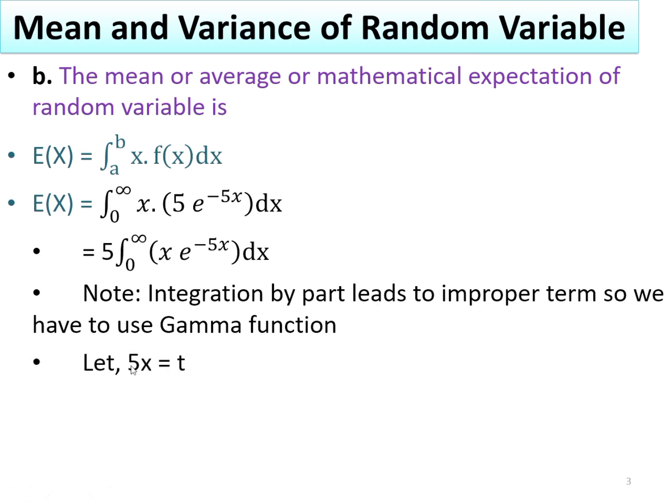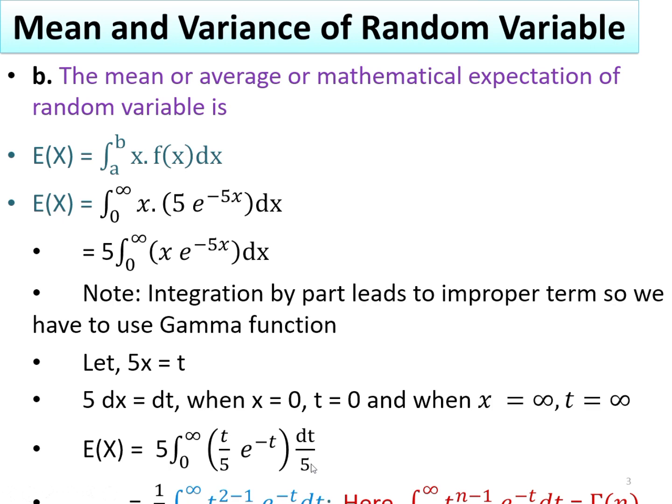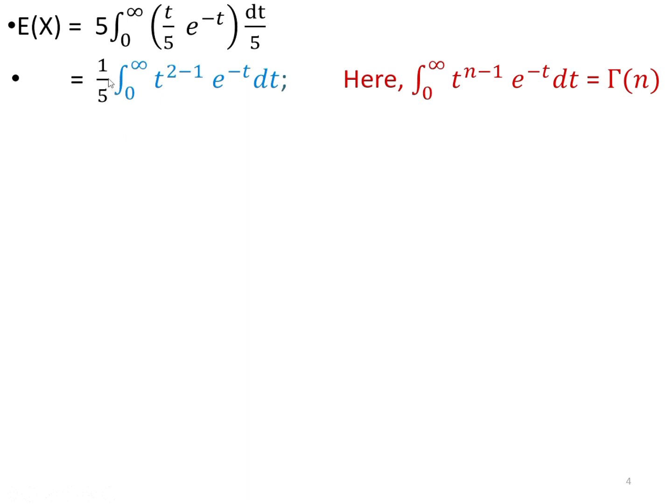For this, let 5x be equal to t. On differentiation, it gives 5 dx equal to dt. When x is equal to 0, t tends to 0, and when x is equal to infinity, t is equal to infinity. Then this integration becomes 5 times the integral from 0 to infinity, where x is t by 5, 5x becomes t, and dx becomes dt by 5. Separating the variables, t becomes t to the power 2 minus 1 and e to the power minus t.